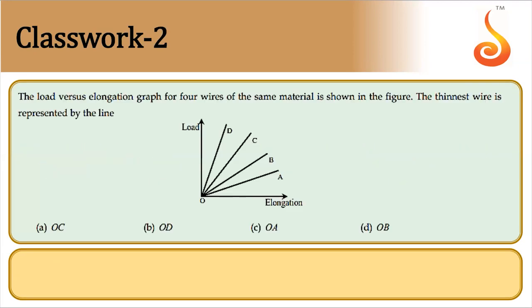A load versus elongation graph for 4 wires of the same material is shown in figure. Thinnest wire is represented by the line. So which wire is thinnest? OC, OD, OA, OB. They were given they are of same material.